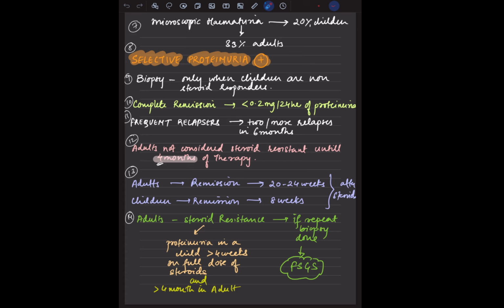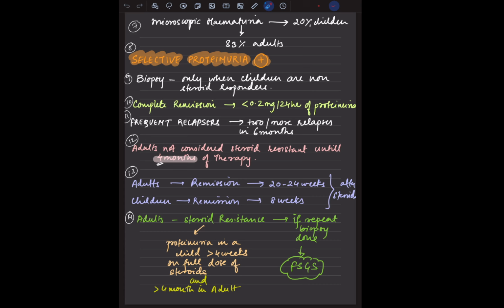So when can we consider them as steroid resistant? When it comes to adults, the remission should be achieved by 20 to 24 weeks, and in children it should be achieved by 8 weeks. So it is preferably very easy for children to undergo remission.